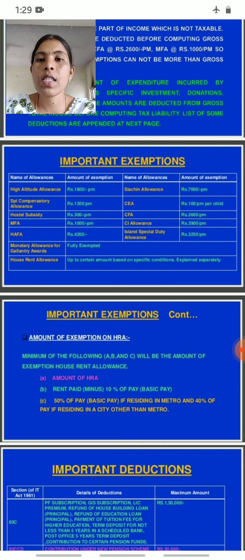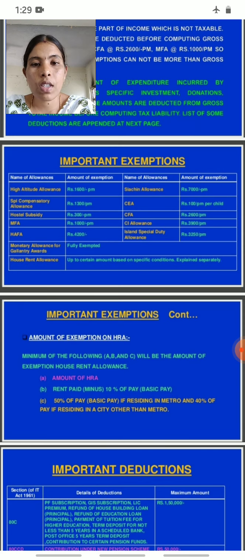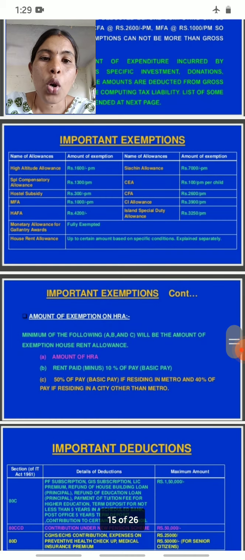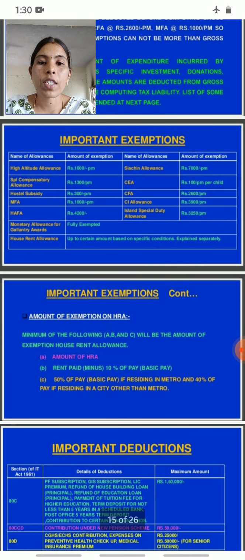Name of allowance is CEA. Special compensatory allowance, amount of exemption is 1,200 per month, and the name of allowance is CEA. And then the amount of exemption is 100 rupees per month per child. Then next